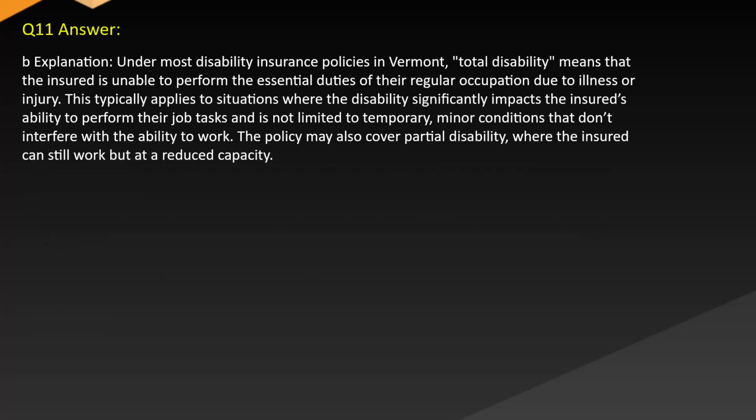Answer. B. Explanation. Under most disability insurance policies in Vermont, total disability means that the insured is unable to perform the essential duties of their regular occupation due to illness or injury. This typically applies to situations where the disability significantly impacts the insured's ability to perform their job tasks and is not limited to temporary minor conditions that don't interfere with the ability to work. The policy may also cover partial disability, where the insured can still work but at reduced capacity.